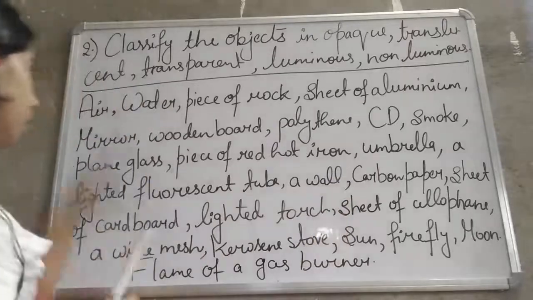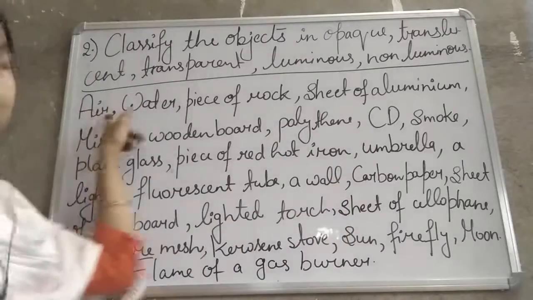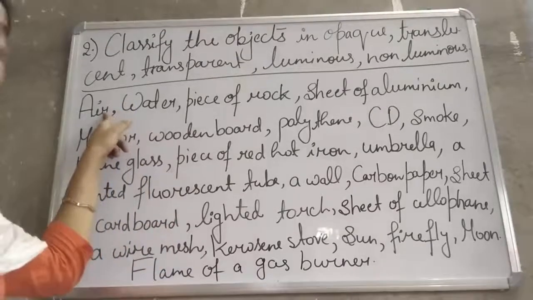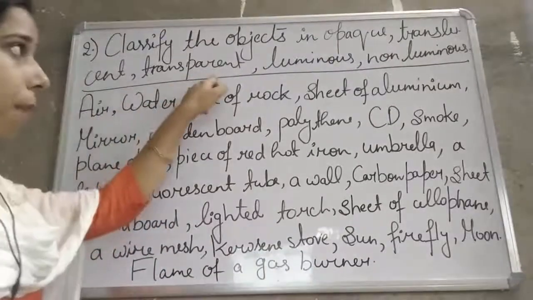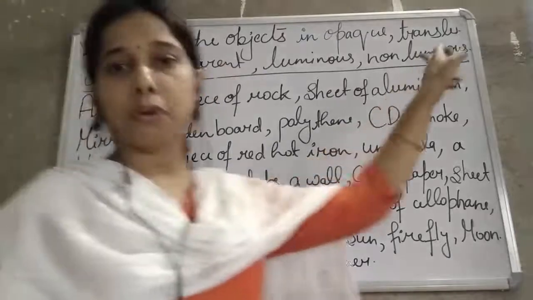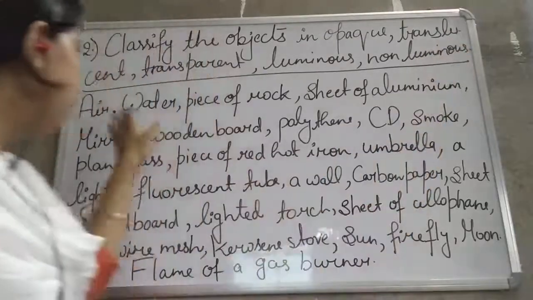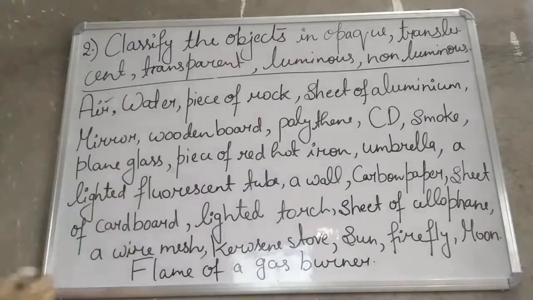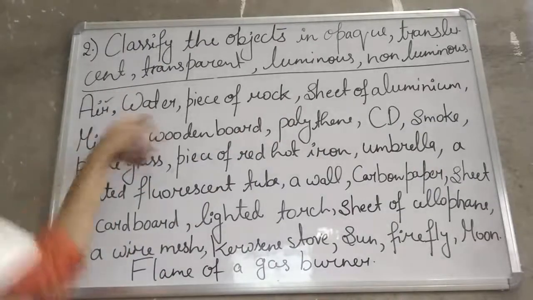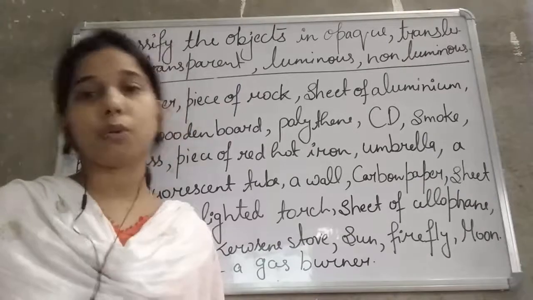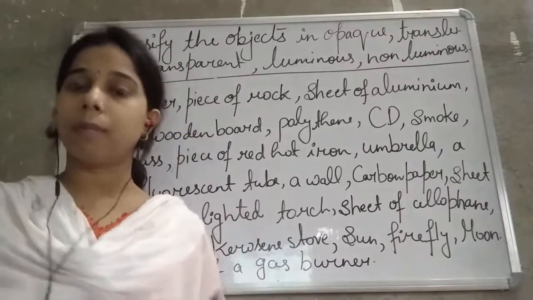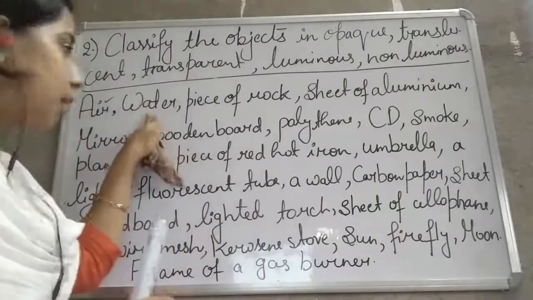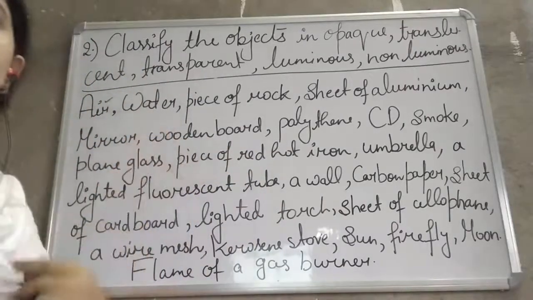Okay. Now see here, the first one is air. So air is what, students? It is transparent and non-luminous, right? So it is transparent but it is non-luminous. Water, if we talk about water, we know that water also transmits the light. So it is also transparent, but again it is non-luminous.